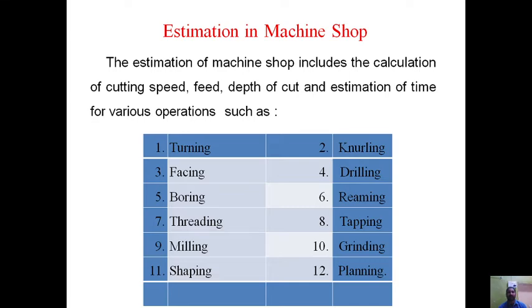So estimation in machine shop generally includes finding out the cutting speed, feed, and depth of cut, and also the time for various operations, that is turning operation, facing operation, knurling operation, drilling operation, boring, reaming, threading, tapping, milling, grinding, shaping, and planing, etc. Whatever the operation, whatever the machines they have, they have to calculate the machining time required for the various machining operations.